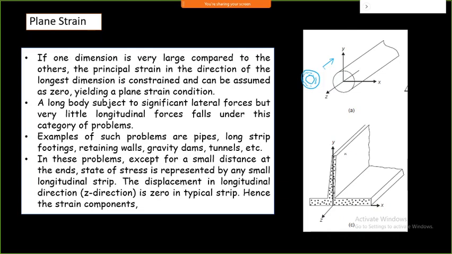Similarly, I can have a retaining wall or dam wall structures where this plane strain condition exists. So the problems are pipes, long strip footings, retaining walls, gravity dams, tunnels. All these conditions fall under the category of plane strain condition.